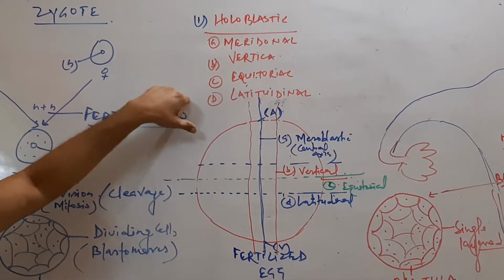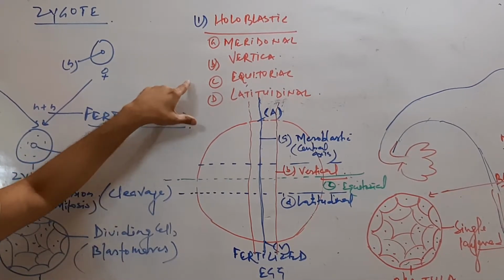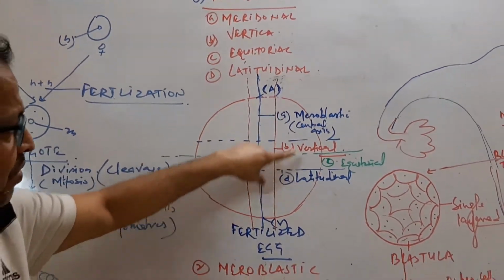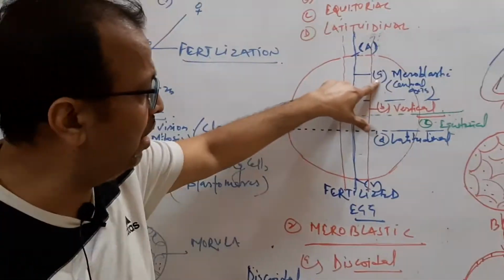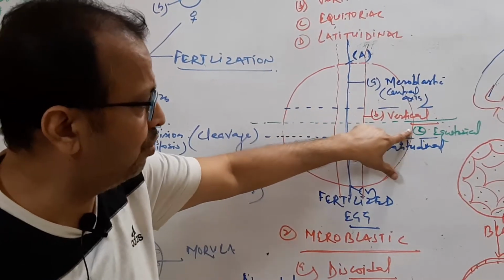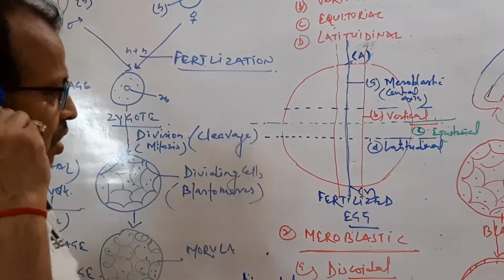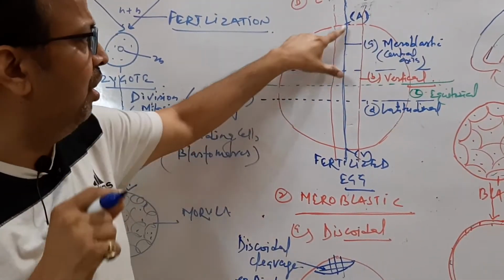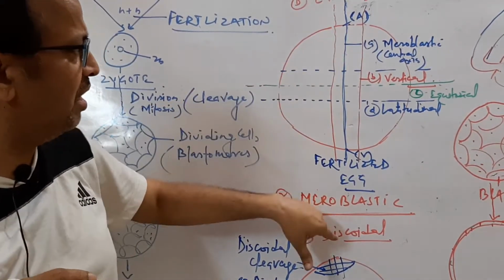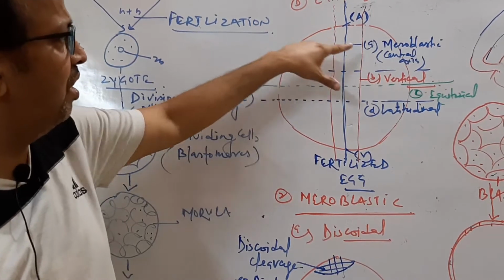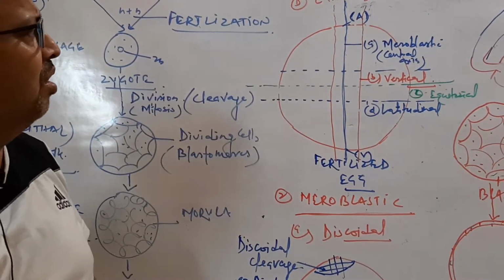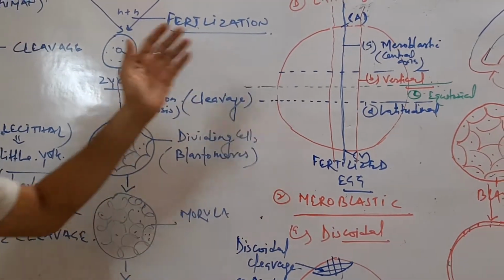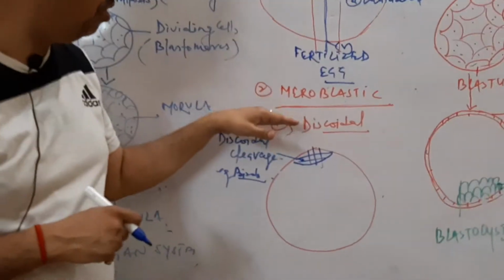So here are the four types of holoblastic cleavage. In this diagram we have already shown the types of cleavage: vertical cleavage, equatorial cleavage and latitudinal cleavage. So here is the latitudinal. Equatorial passes through the midline, meridional passes through the center axis, and just beside the center axis it is vertical cleavage. So these are the types, and another type is meroblastic cleavage.